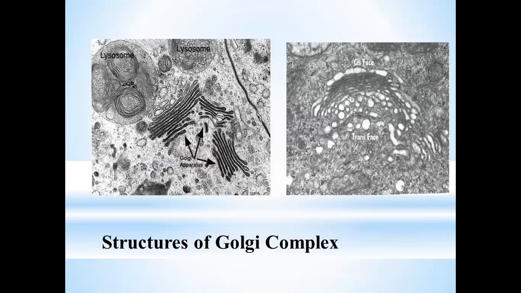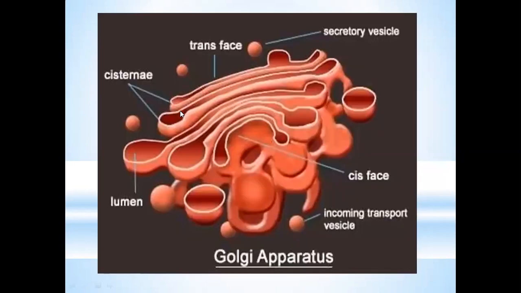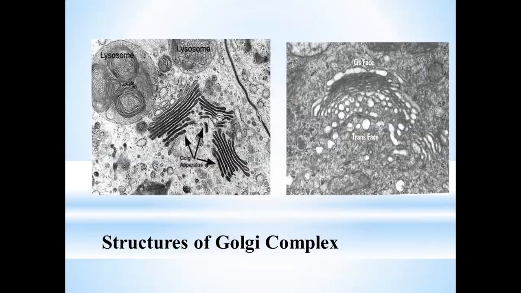So here we have the microscopic image of the Golgi apparatus. You can see this. These are the Golgi apparatus here. From these arrows, you can see these are the Golgi apparatus in actual. These are the computer generated figures. However, this is the original electron microscopic picture of the Golgi apparatus. If we enlarge it for clarification, we can see that this is the cis face and this is the trans face. So this is like a convex, concave mirror type figure.